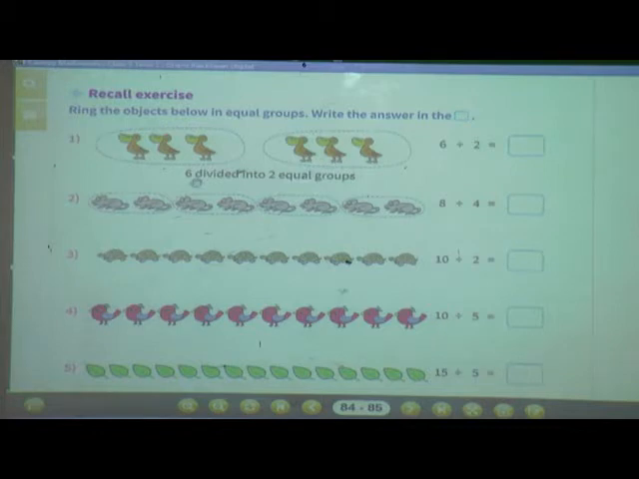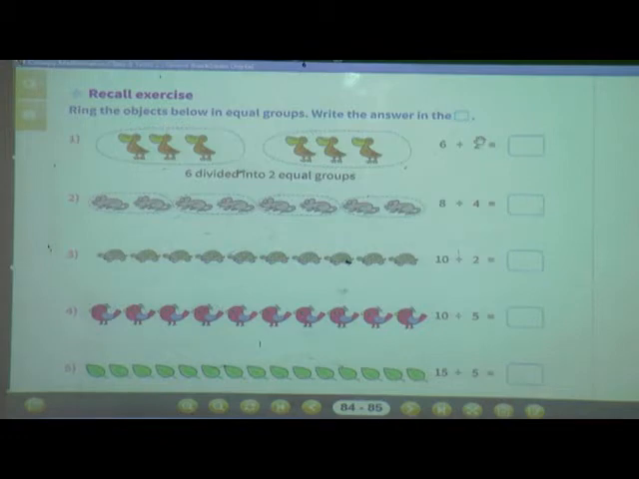When we divide 6 birds into two equal groups, each group has 3 birds. See here, you can count 1, 2, 3. In this group we can see 3 birds, and in this group also 1, 2, 3. So 6 divided by 2 is equal to 3.